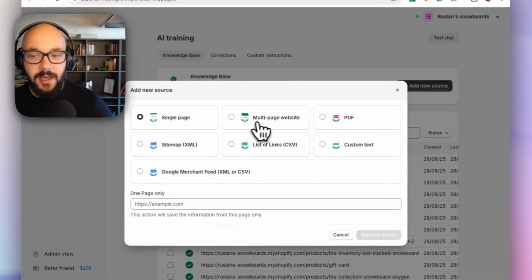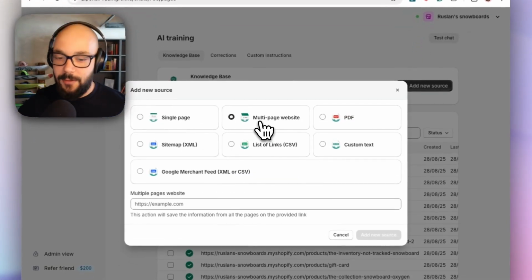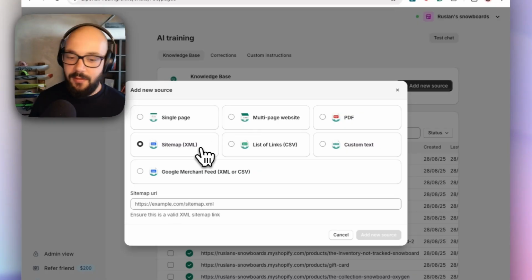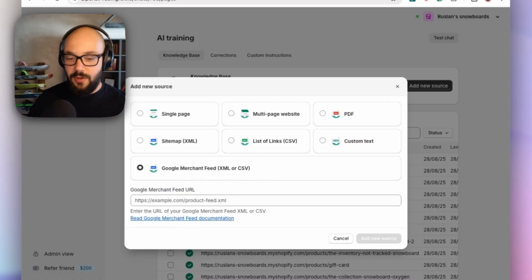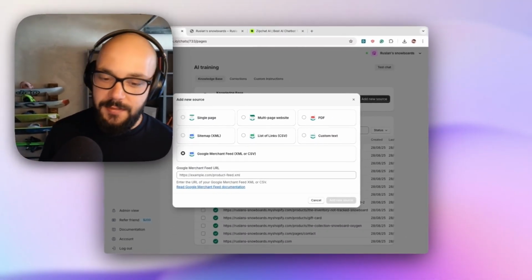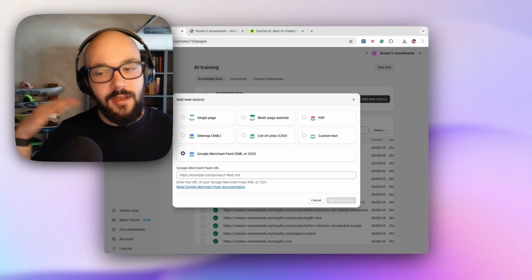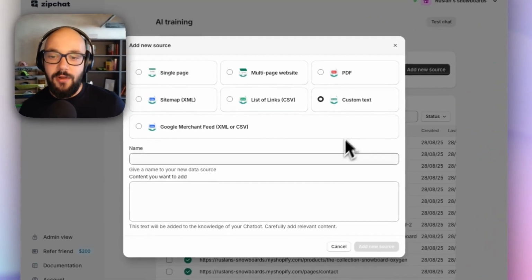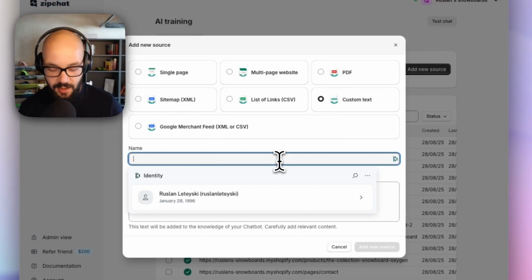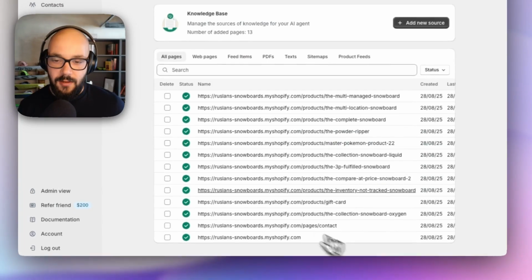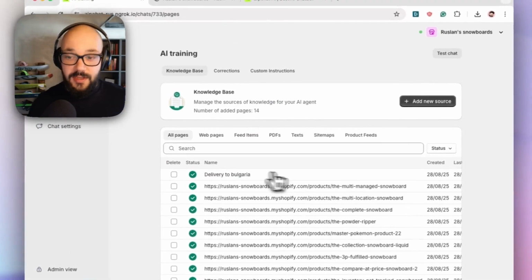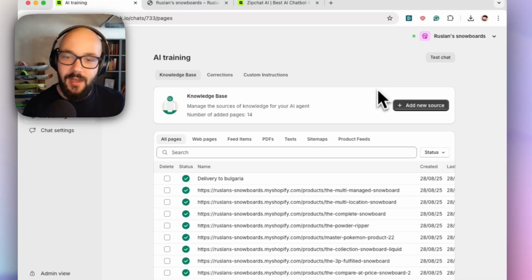We can have a single page, you can import a whole website, we can import a sitemap if you have a sitemap with pages, you can have a list of links. If you do Google Shopping, you can import all of your products with a Google Merchant feed, PDF documents, or you can just write stuff. So I can say delivery to Bulgaria, for example, and I can say delivery to Bulgaria is 5 days. And now this is going to be saved, and Zipchat is going to know this.